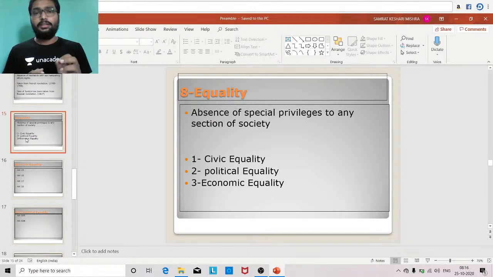Inequality on the basis of what? Or discrimination on the basis of what? Discrimination on the basis of sex, because females are not allowed in this case.